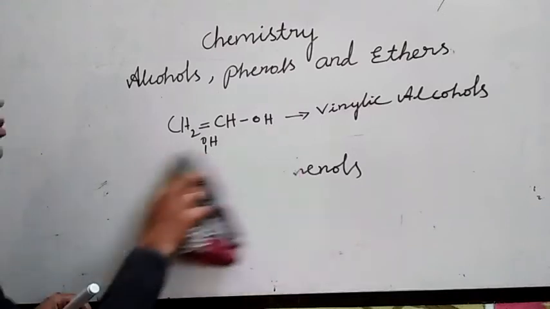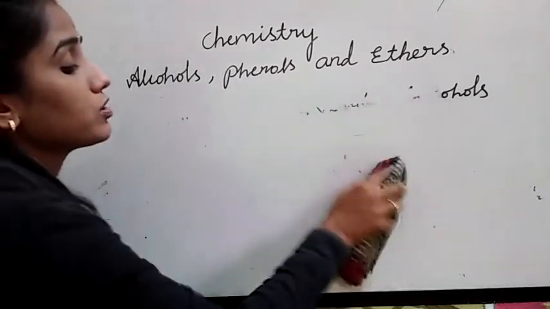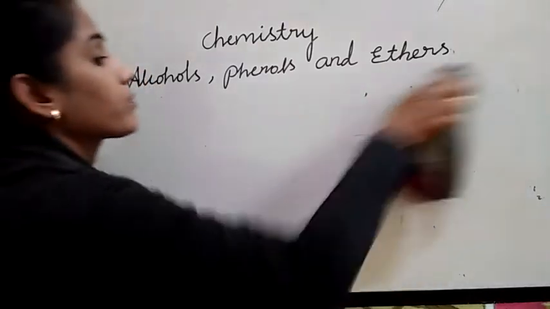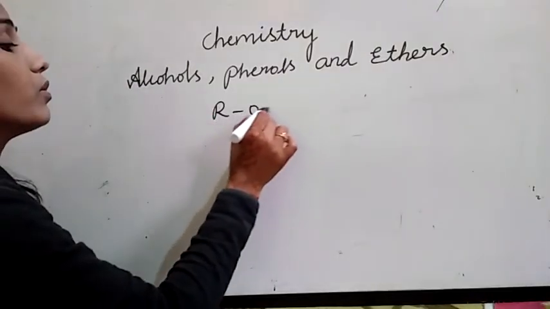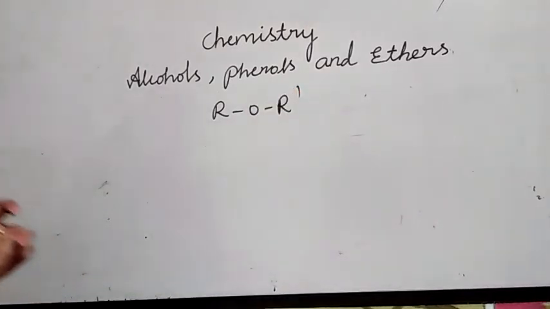Then what about ethers? You know the general formula of ethers, no? Ethers, what is the general formula of ethers? R, O, R dash, right? See, ethers are very simple. Ethers are classified as simple or symmetrical.